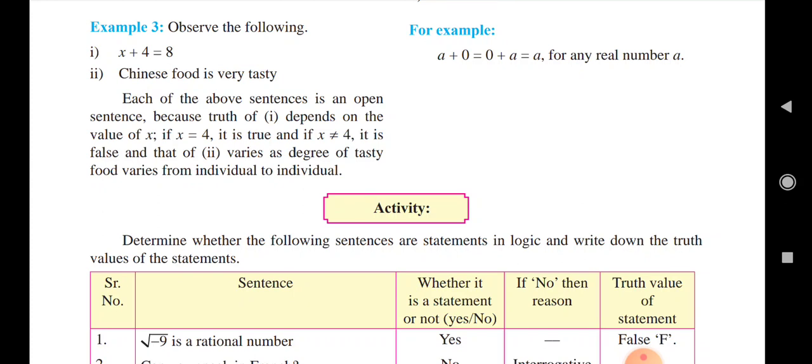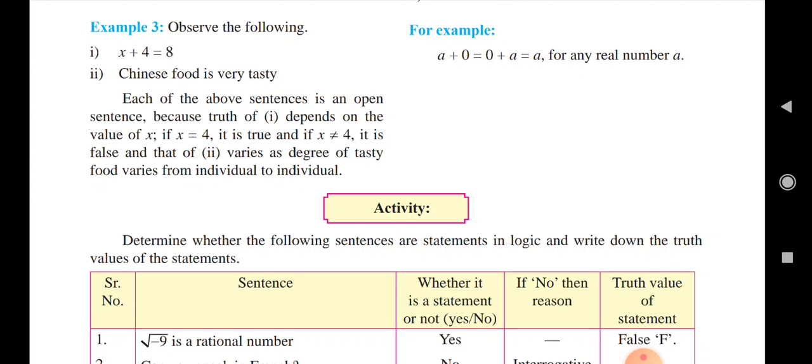Chinese food is very tasty. देखिए, x plus 4 equal to 8, here the value of x varies. Each of the above sentences is an open sentence because the truth of the first depends on the value of x.